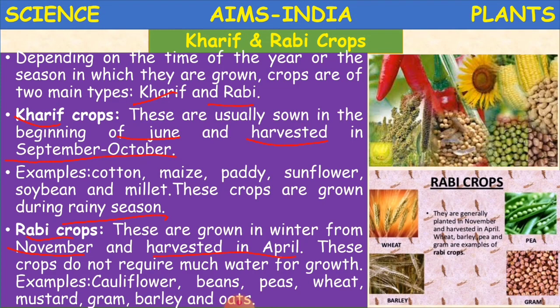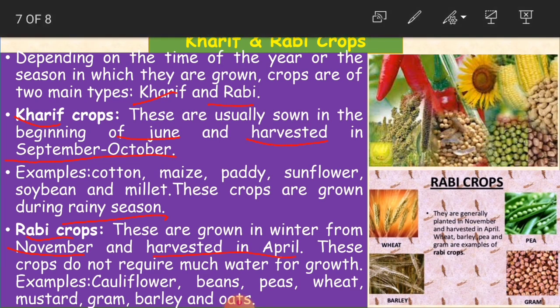Clear? And you can see here in the picture also, see Rabi crops, you have got wheat here and pea, this is wheat, this is pea, this is barley and this is grams. Even grams, in the sense these are like groundnuts also. Children, in the picture you can see these Rabi crops like wheat, pea, barley, grams and all that. Here these are the Kharif crops. Like as we said, we are having sunflower, paddy, maize and all that. These are Kharif crops. Clear, children?